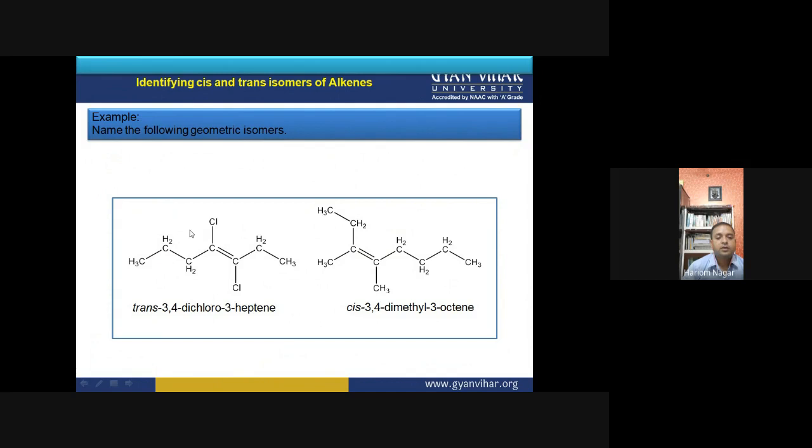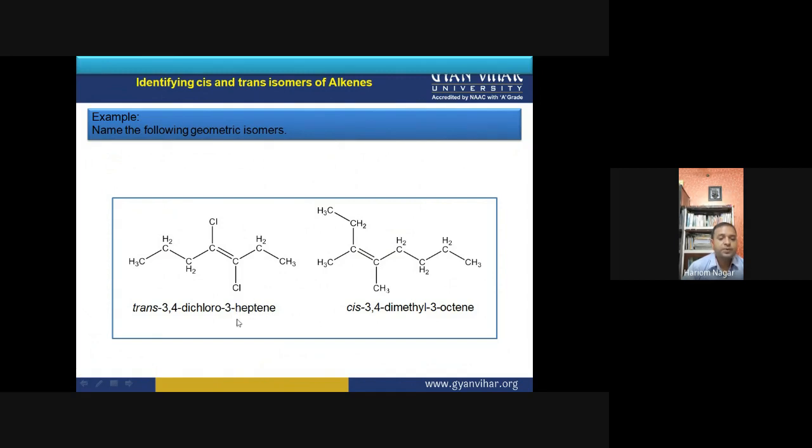If we pass a plane through this double bond, then this is above and this is below, meaning they are on opposite sides. If they are on opposite sides, then the prefix used before the name of this compound is trans. So this is trans-3,4-dichloro-3-heptene.